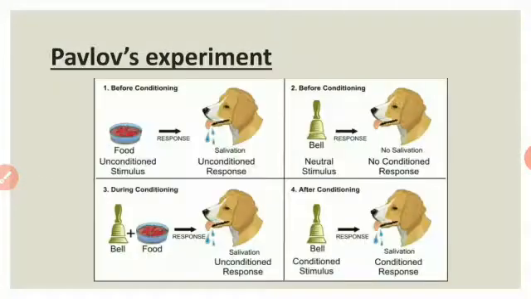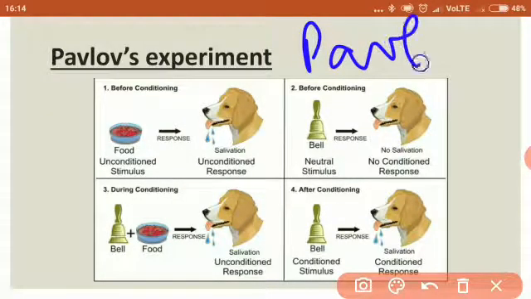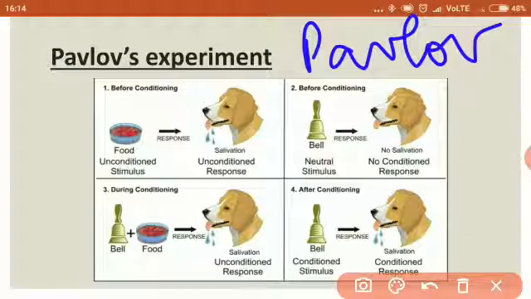Now one very interesting experiment was performed by a Russian scientist, Pavlov. His full name was Ivan Petrovich Pavlov. He was a Russian physiologist who became famous due to his experiments on conditioned reflex. His principles of conditioned reflex are valid in a wide range of experimental settings, including classrooms. And he even won the Nobel Prize for Physiology or Medicine.